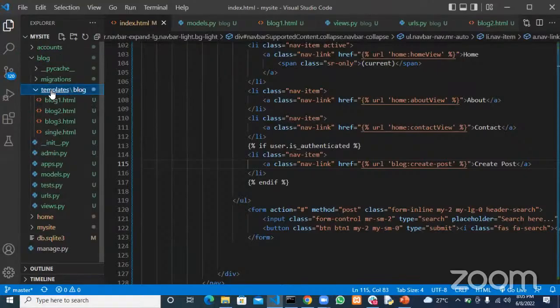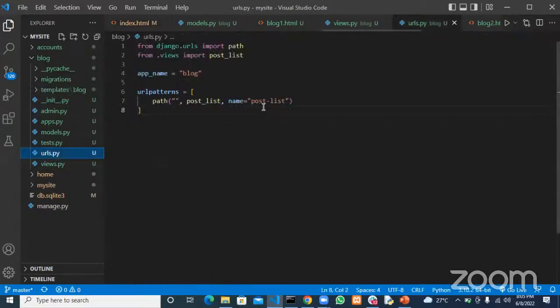Okay, so let's see urls. Here we come here and we copy this, and then we paste this because it's going to be almost the same thing. And here would be where blog, and where it says create-post.